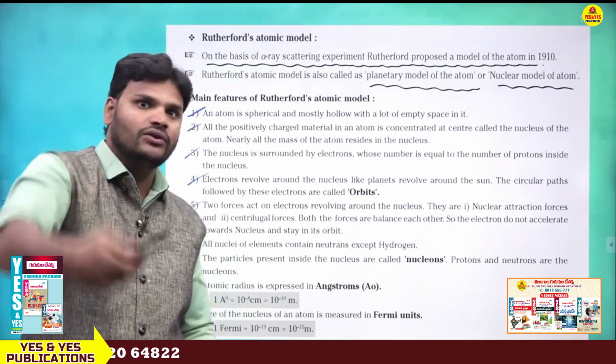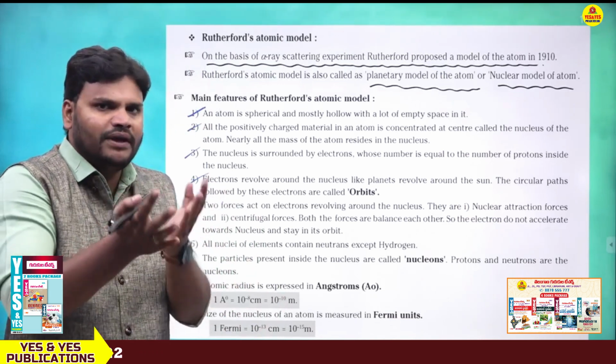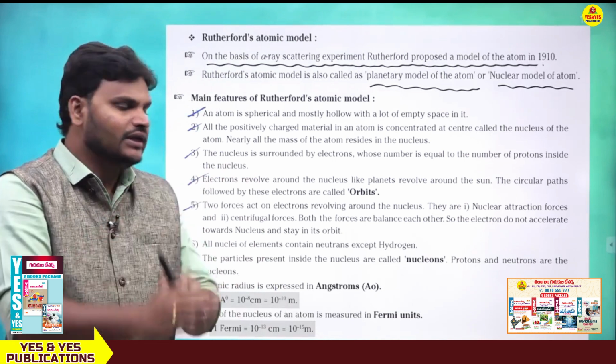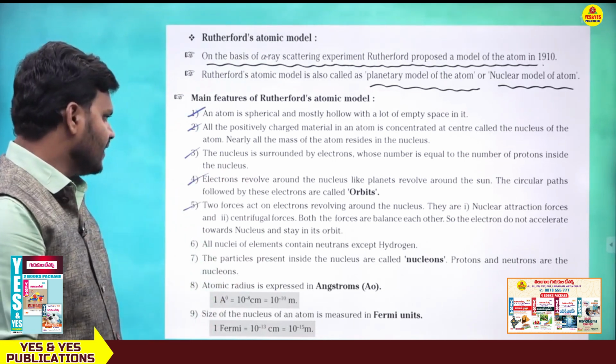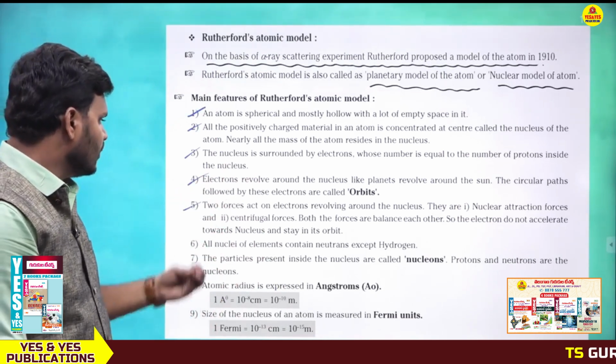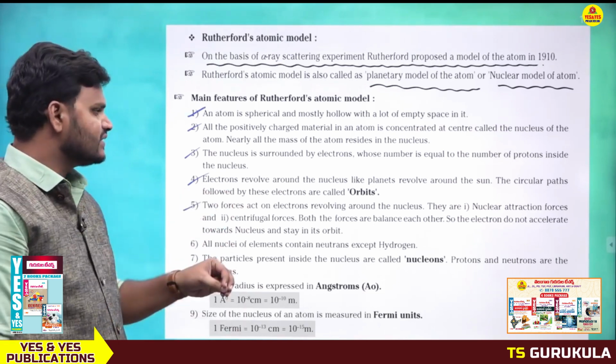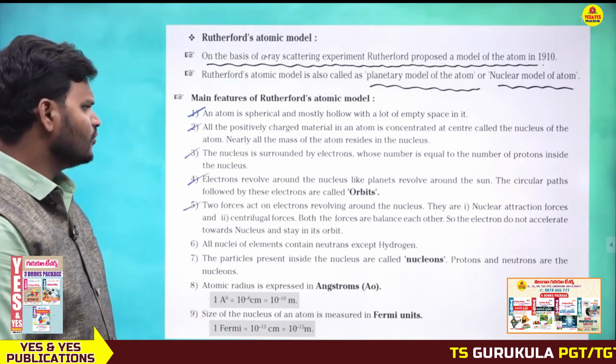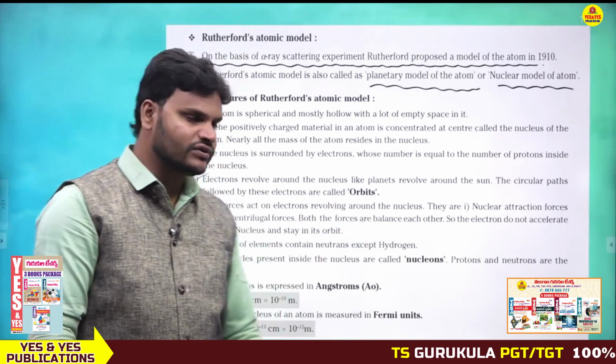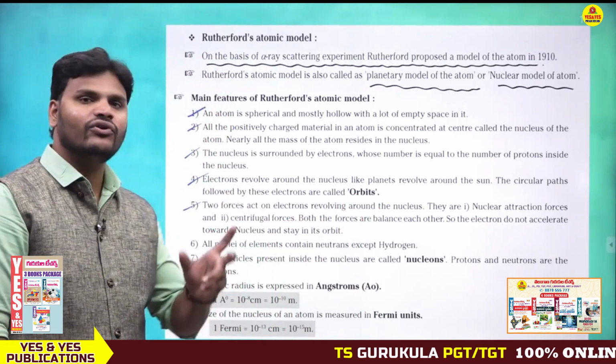It should be balanced and stable, and that is based on the two forces: the nuclear attraction force and the centrifugal force.